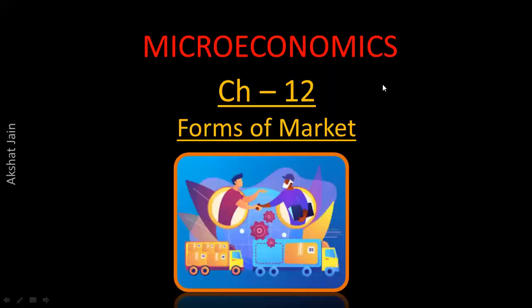So we were doing chapter number 12, forms of market, microeconomics. We started with the forms of market. There are four types of market, namely perfect competition, monopoly, monopolistic, and oligopoly. Then we started with perfect competition. Let us see what we have done in perfect competition so far.